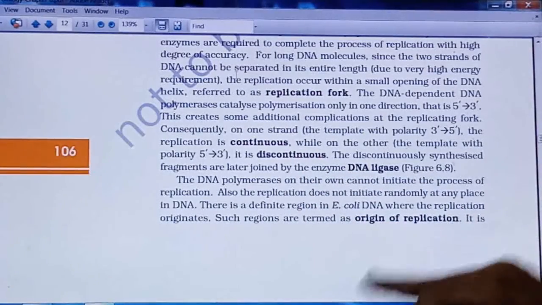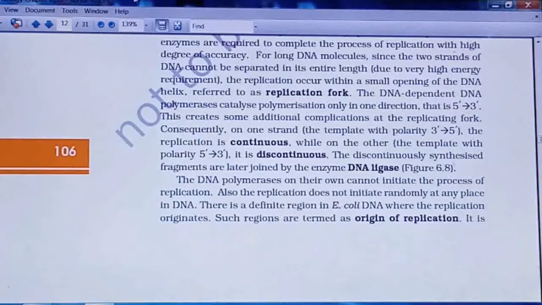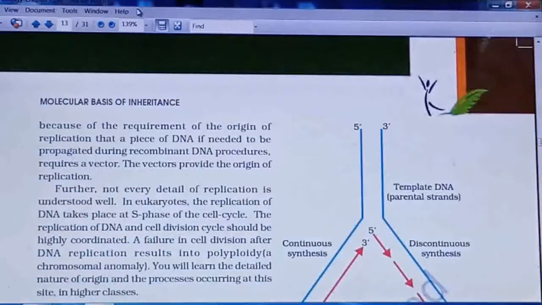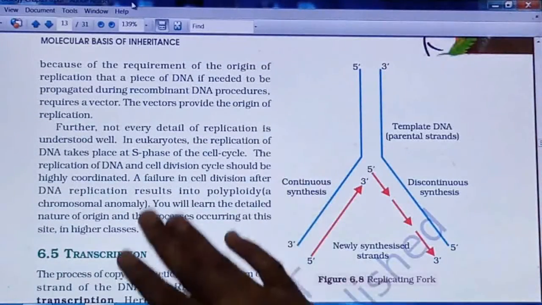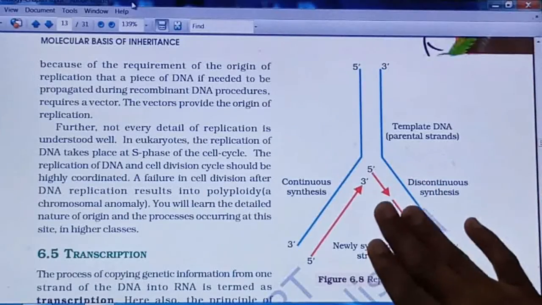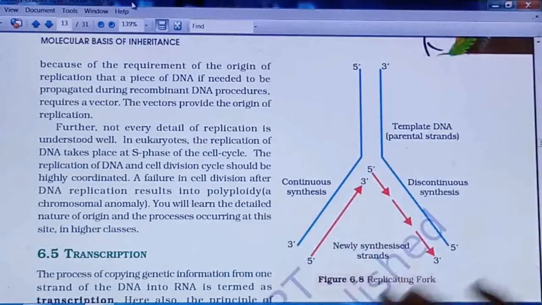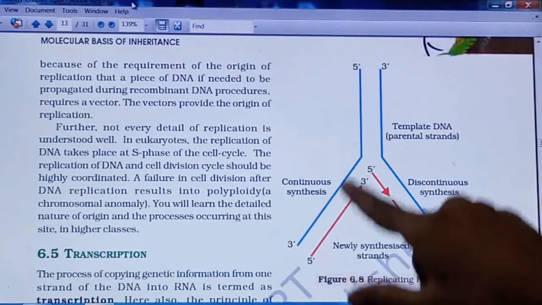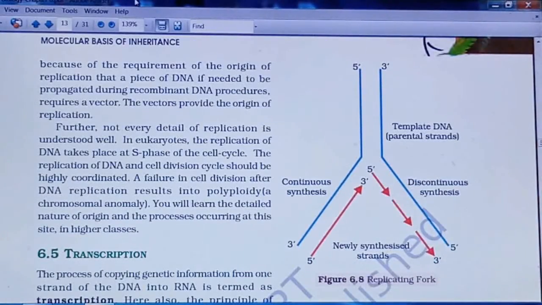What is the importance of ORI? From here only the replication will start. So these all points are important. Along with that, this point is very important: you have to prepare a diagram for 2 marks, the replicating fork, right? With the continuous and discontinuous strand.